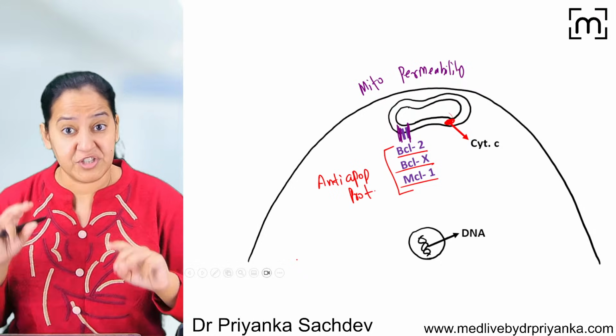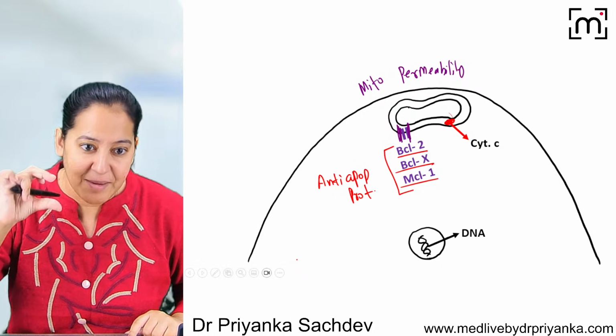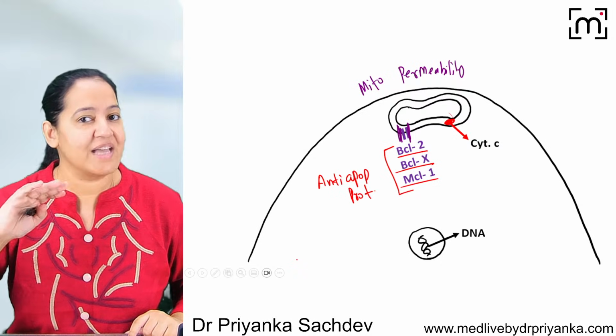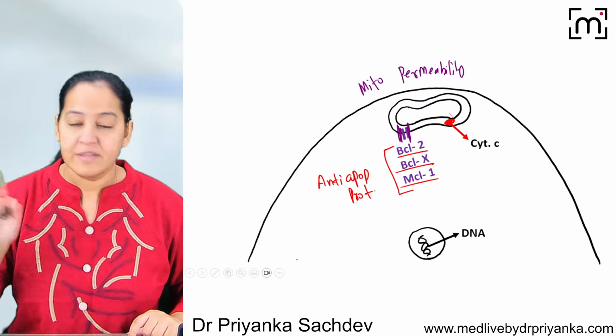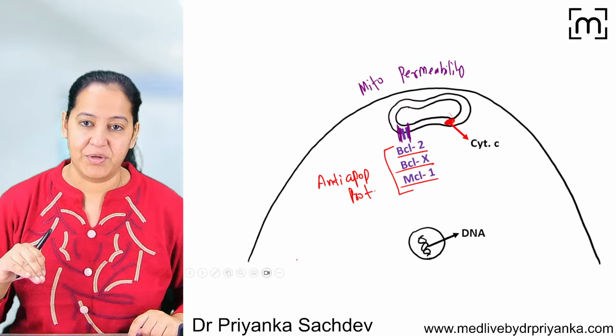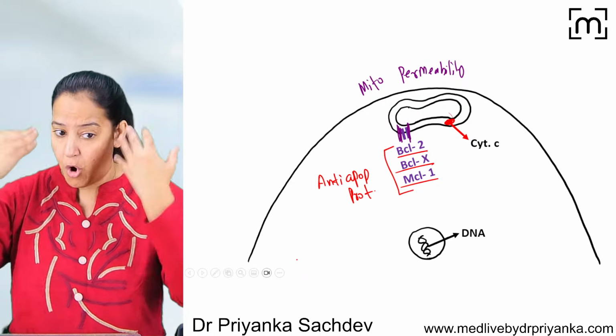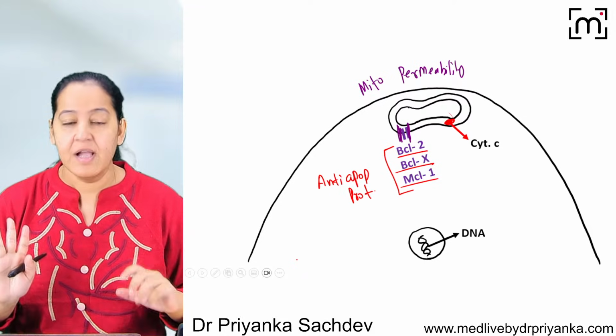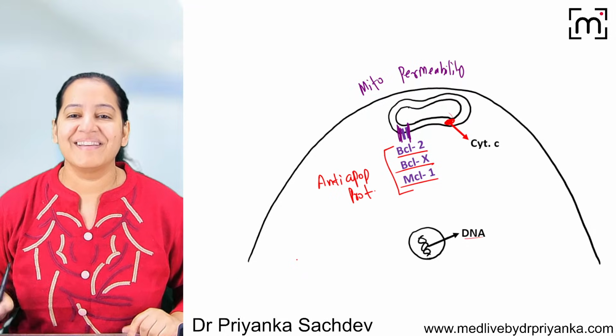So these are the 3 guards sitting on the transit, on the permeability of the mitochondria, and they are holding cytochrome C inside the mitochondria only. They do not allow cytochrome C to leak out. So normally everything is going smooth. In all my cells, this is happening. Cytochrome C does not leak out because the DNA is healthy.